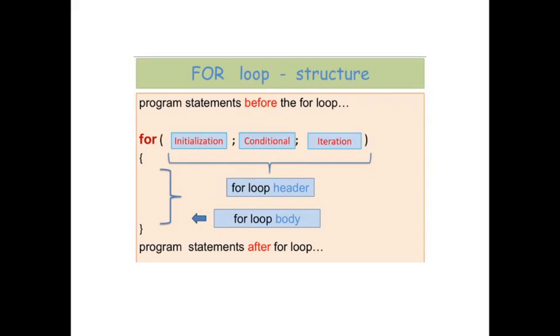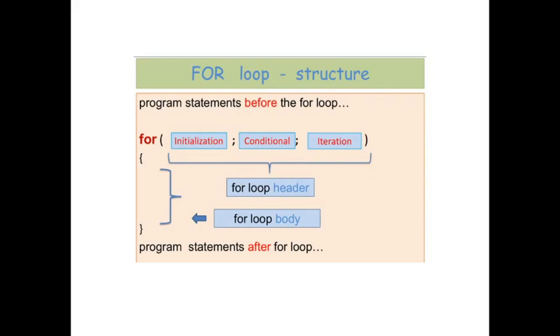Things get much easier if we provide all these at the same place, because they are provided at once over there, so they are stable. And then in the curly braces we write the body of the for loop.